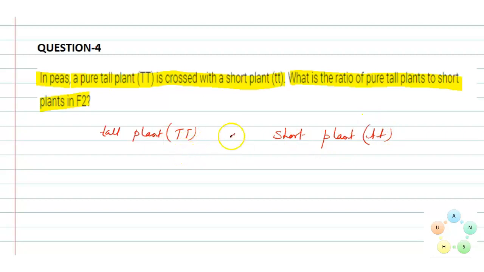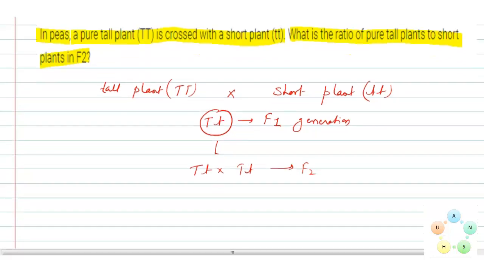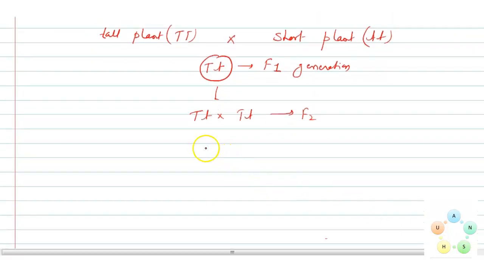So if they cross, we find Tt in their filial first generation. And for F2, they must get self crossed, and by doing so, T, T, then t and t.